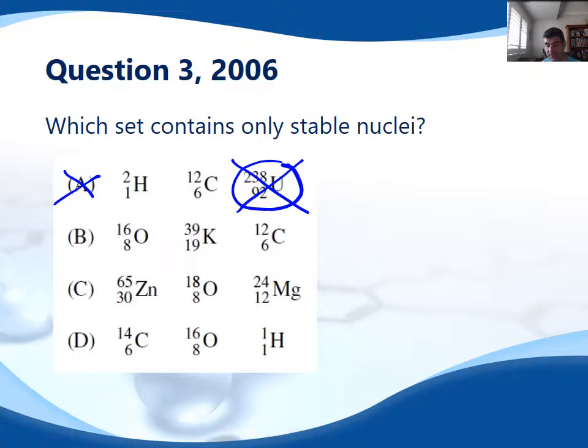Now we've got 2 choices here with hydrogen. There's a hydrogen here with a mass of 2 and a hydrogen here with a mass of 1. Now you would be aware that the most common form of hydrogen, the most stable form of hydrogen, is hydrogen 1. So this is a stable form, and this is an unstable form. So that's no good.